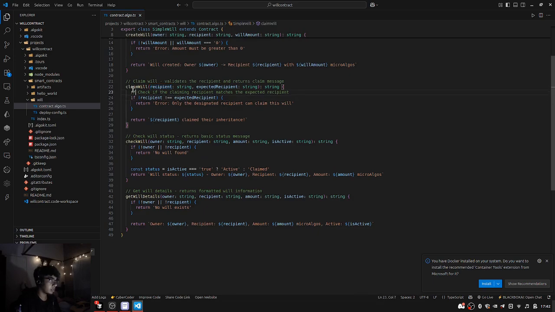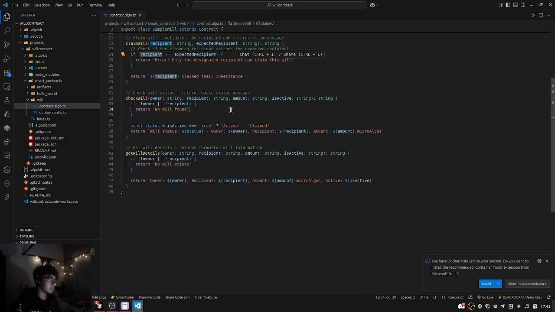And then we have claim will. In claim will, we have the recipient address and the expected recipient address, right? So we check over here that the recipient is exactly the same recipient that the user mentioned while claiming the will or not. And then we have check will.